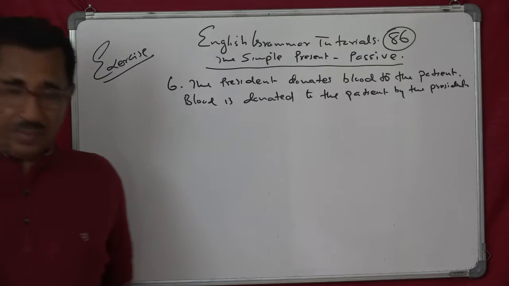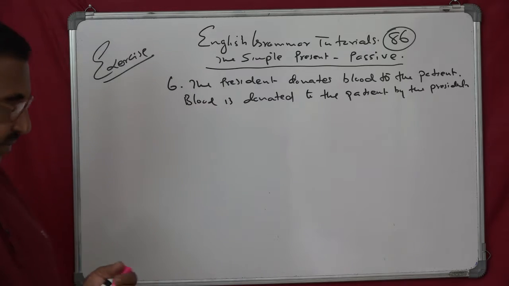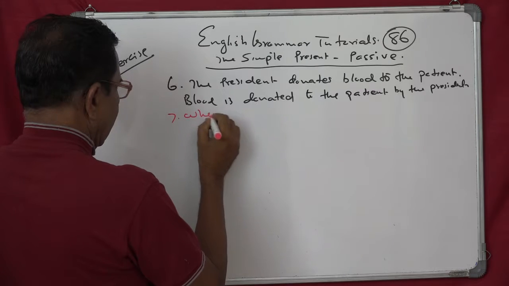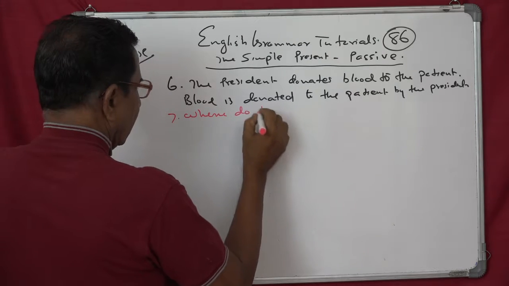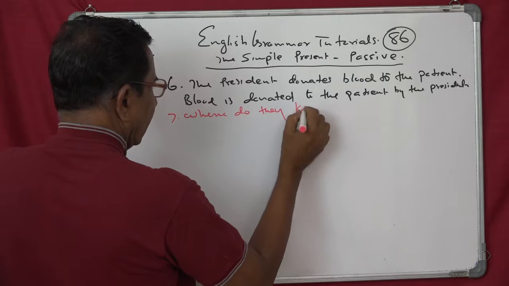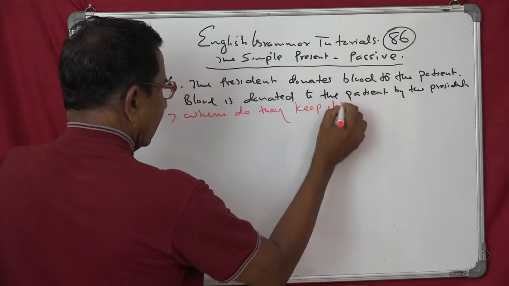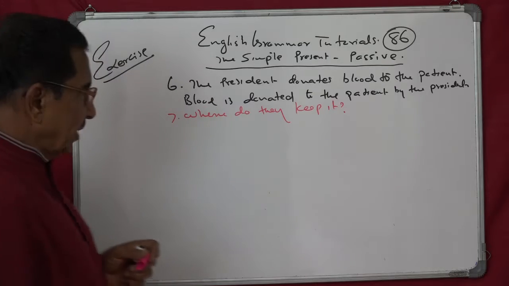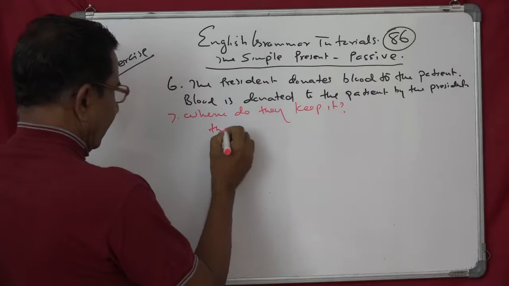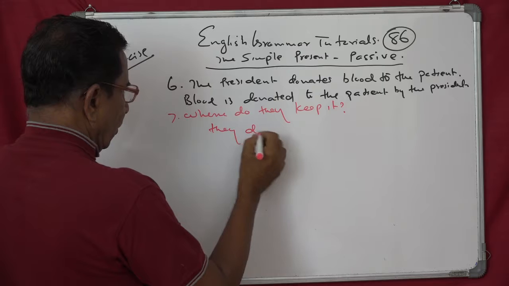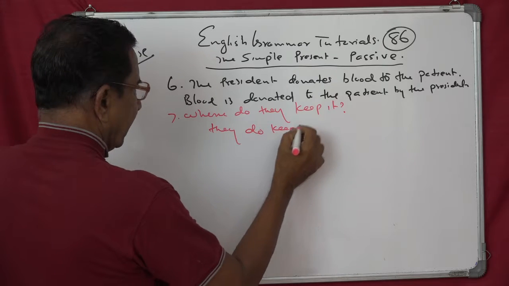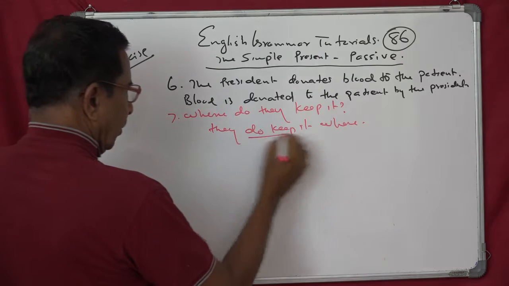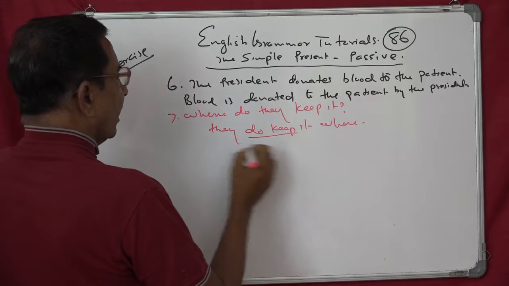Let's have another example. 7. Where do they keep it? So it's a question. First, what I have to do is, you have to simplify this. They do keep it where. Then do keep will become keep.